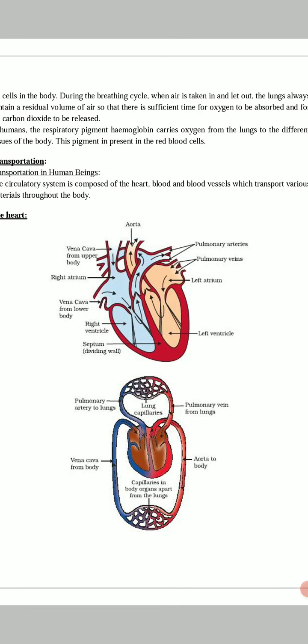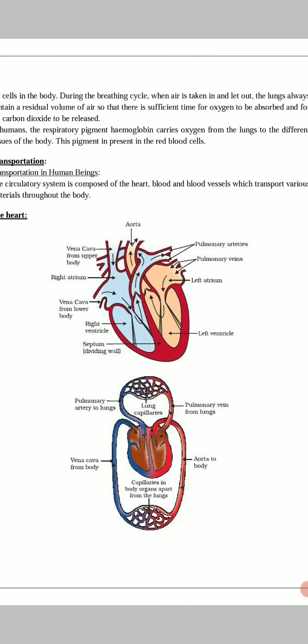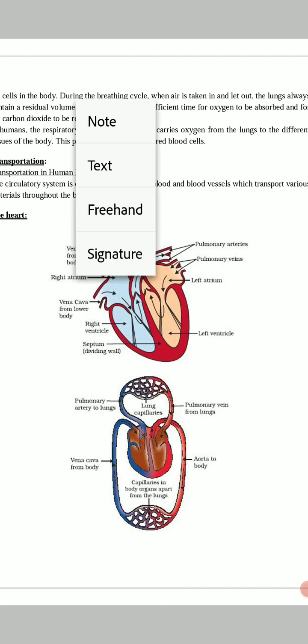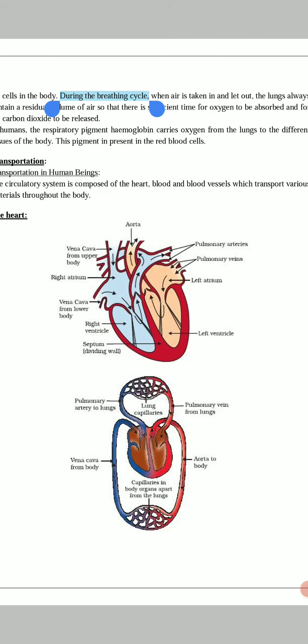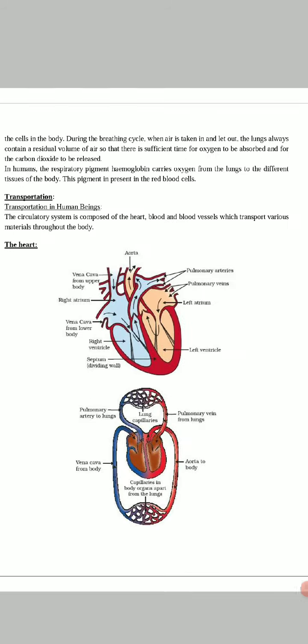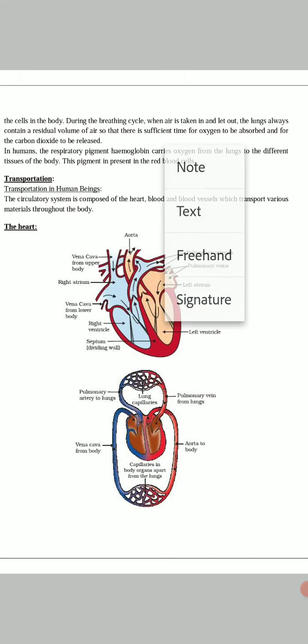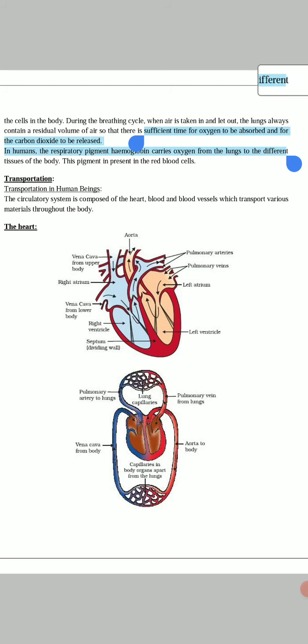So during this breathing cycle, what is the meaning of the breathing cycle? During the inspiration and expiration process, when air is taken in and let out, the lungs always contain a residual volume of air, so that there is sufficient time for oxygen to be absorbed and for carbon dioxide to be released.